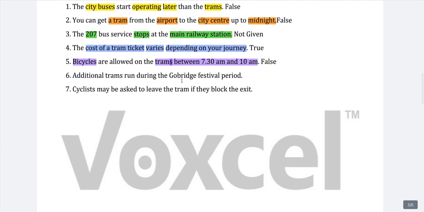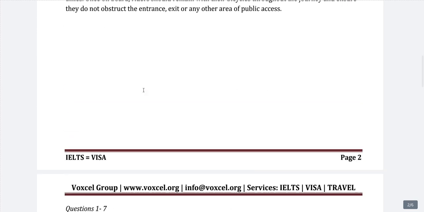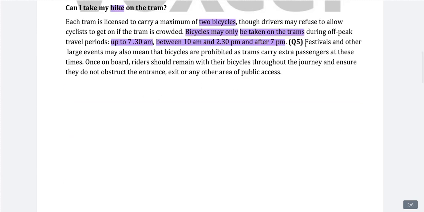Additional trams run during the Gobridge festival period. Additional trams means extra trams. Let us say if there are 10 trams running on a daily basis, then during the festival period of this particular town, Gobridge, there are like 12, 13, 14, 15 trams running. Let's see how many trams there are during this, our keyword, festivals.